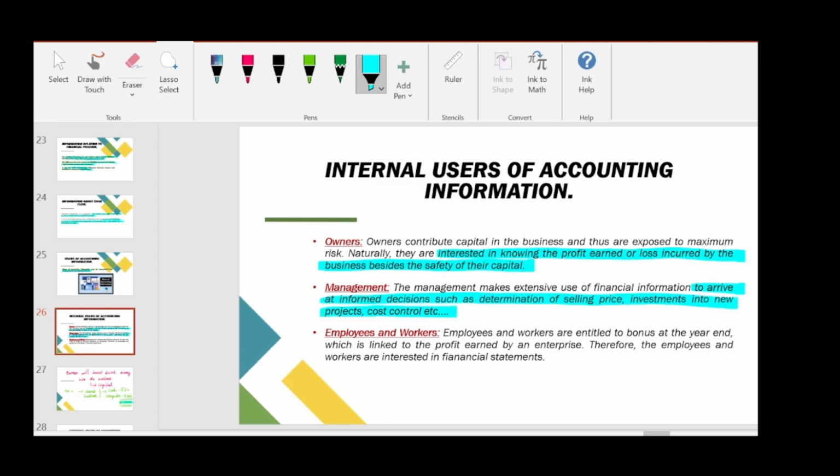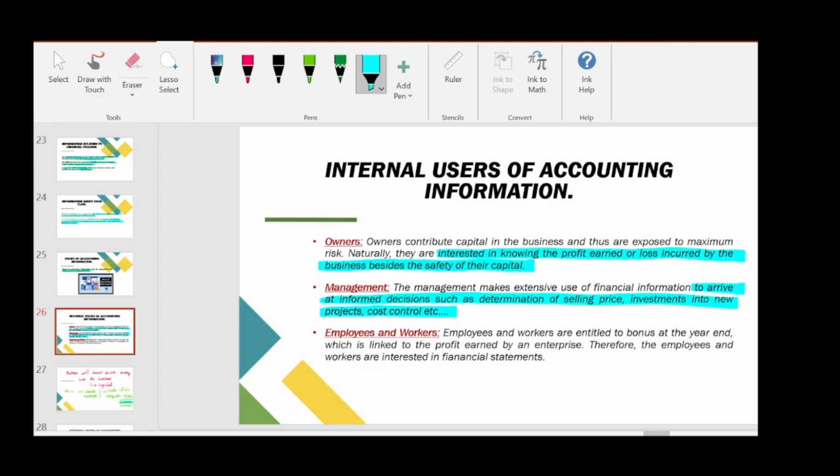Suppose the company wants to introduce a new product line, then the company needs to review the accounting information first, and only then can it decide. And the third is cost control and many other things. Cost control is about how much production cost I should reduce. So this is regarding management.